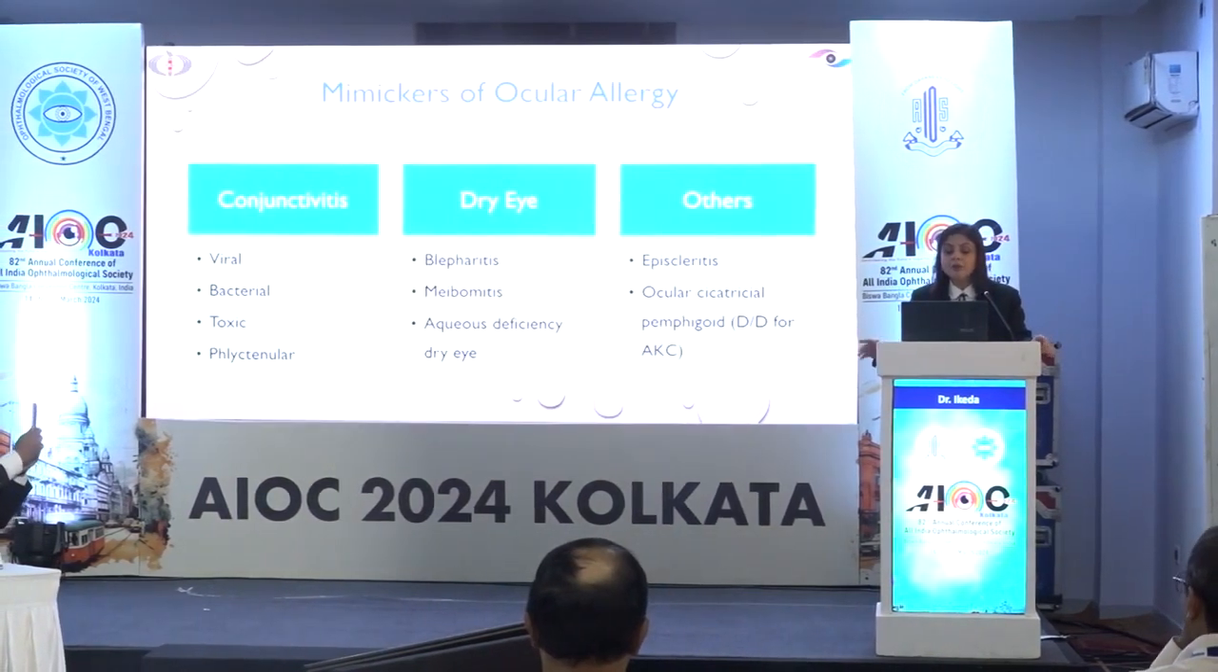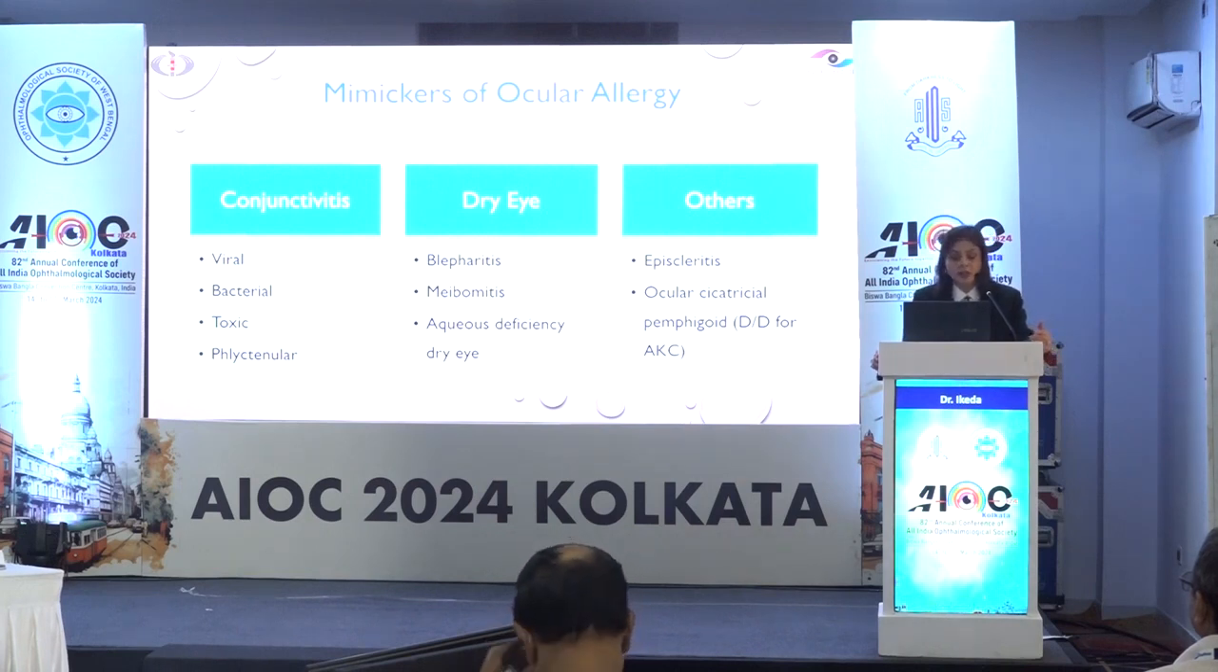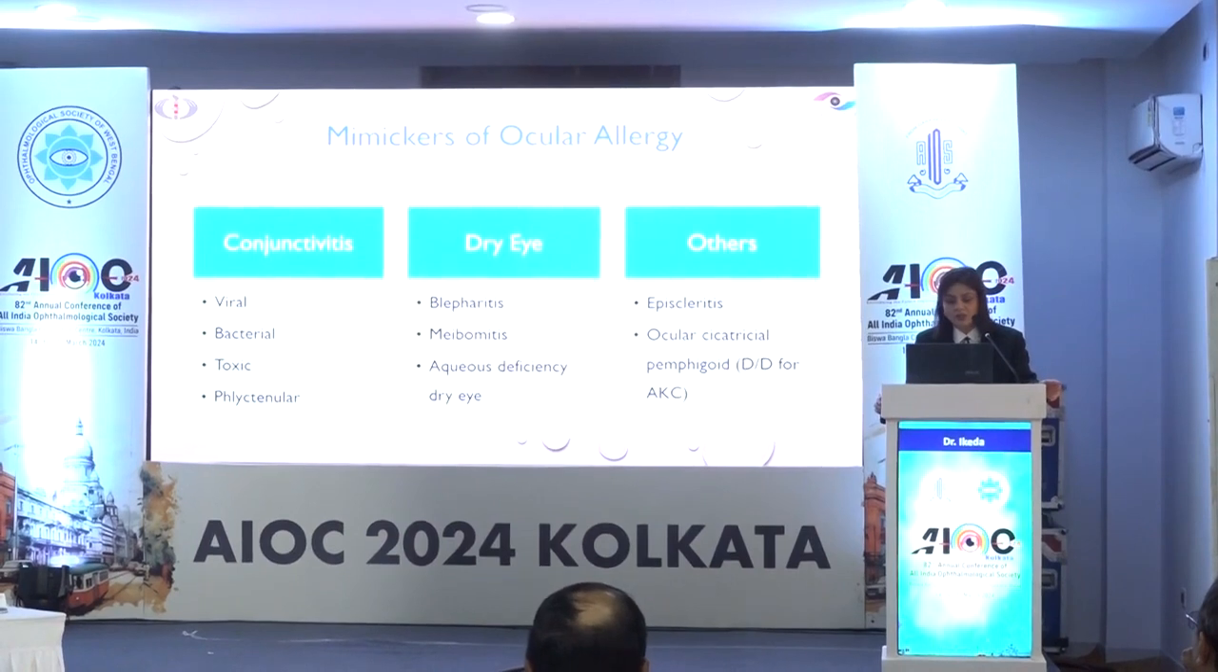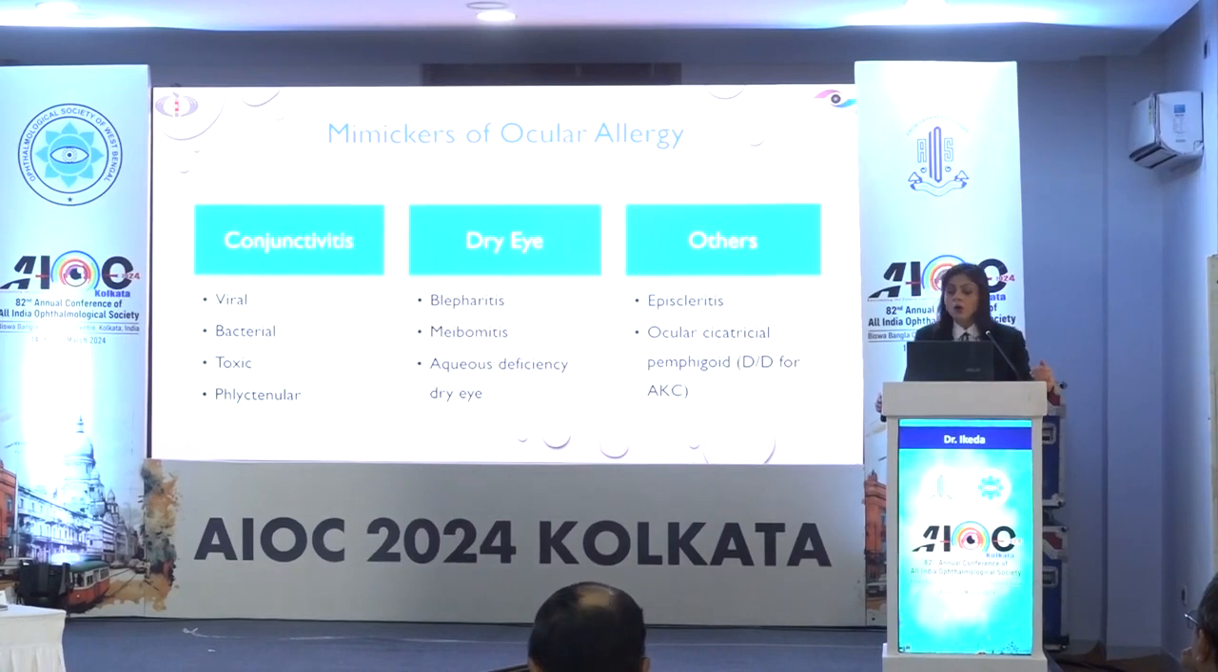So if we have to divide mimickers of ocular allergy into different subgroups, we have the conjunctivitis group, which could be more commonly viral or bacterial. It could also be toxic conjunctivitis, and especially because we are talking about young children, it could be a case of phlyctenular conjunctivitis. Then we have the dry eye subgroup of disorders, which would include meibomitis and blepharitis, which would cause evaporative dry eye, as well as cases of aqueous deficiency dry eye. And the other differential diagnoses could be episcleritis or ocular cicatricial pemphigoid, which is a differential diagnosis for atopic keratoconjunctivitis, as both can have a significant amount of fibrosis and scarring.